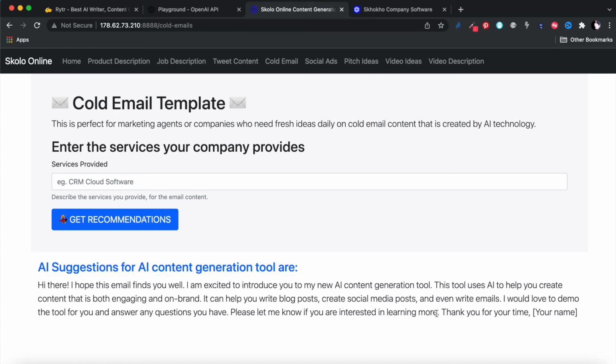All right. So you can see here that this does not include the formatting, because sometimes with OpenAI, it actually even formats the text with the lines and everything. For example, this "Hi there" was probably on a different line, and "I hope this email finds you well" was a different line, and "Thank you for your time" and your name would be on a different line.